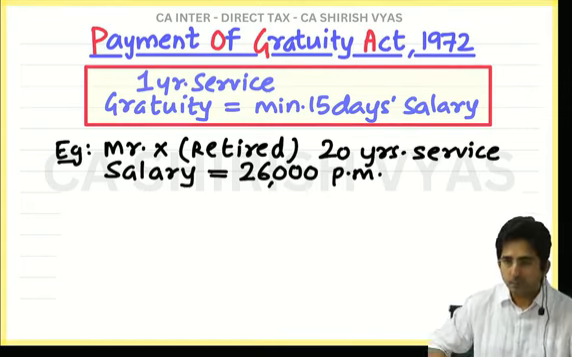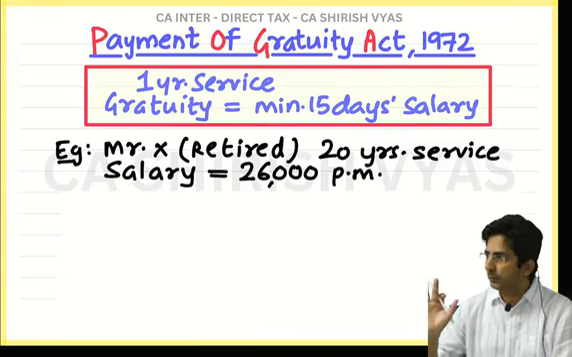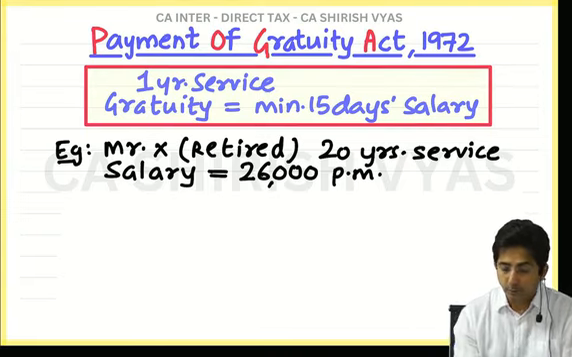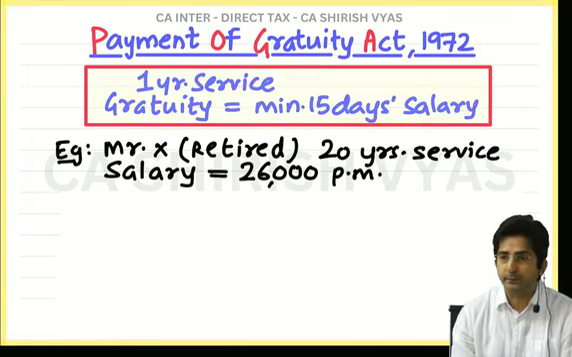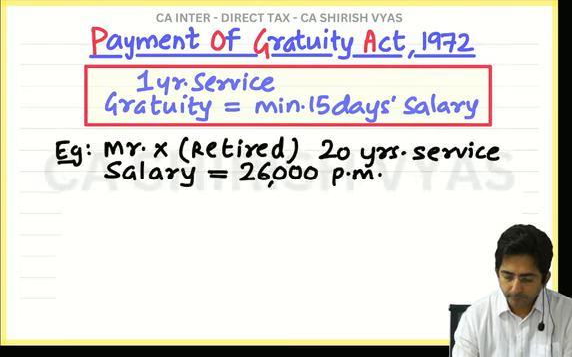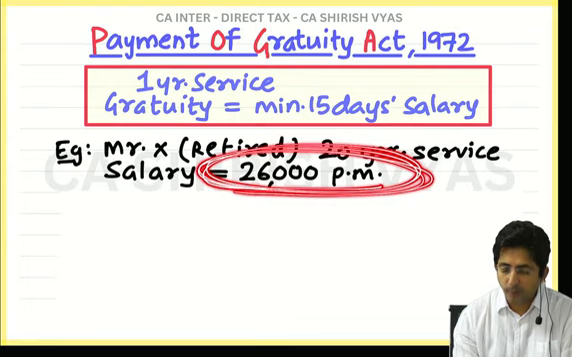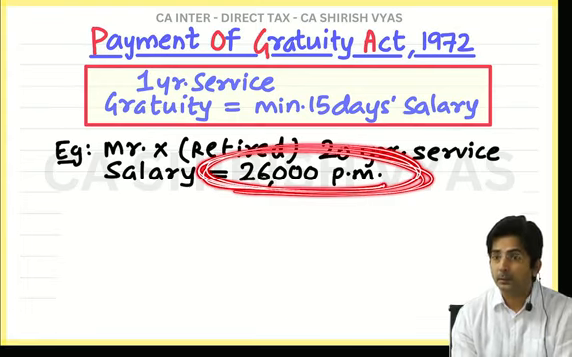Assume Mr. X retired and his service is 20 years, and his salary is 26,000 per month. Usually, what a student will do is this: as per law, 15 days salary should be given. Now, is this 26,000 the 15 days salary or per month? Per month. So normally, to make it 15 days, you will make it half.